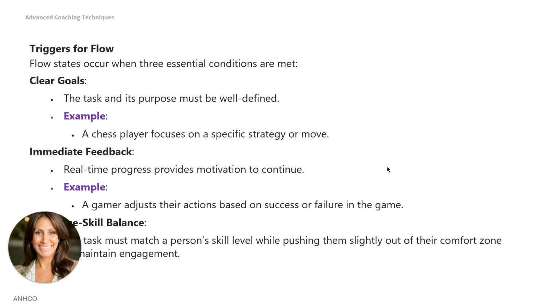Triggers for flow. Flow states occur when three essential conditions are met. Clear goals. The task and its purpose must be well defined. For example, a chess player focuses on a specific strategy or move. Immediate feedback. Real-time progress provides motivation to continue. For example, a gamer adjusts their actions based on success or failure in the game.